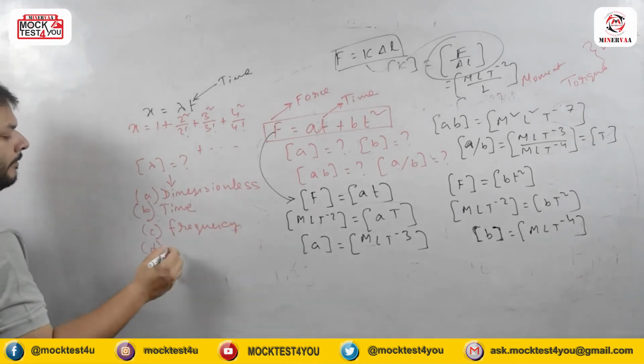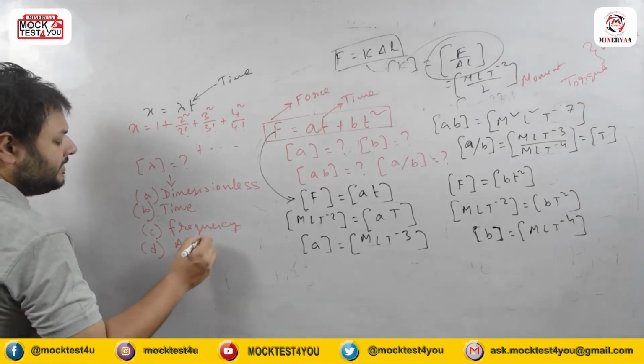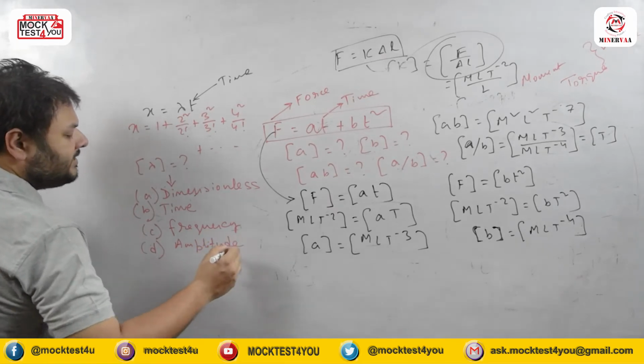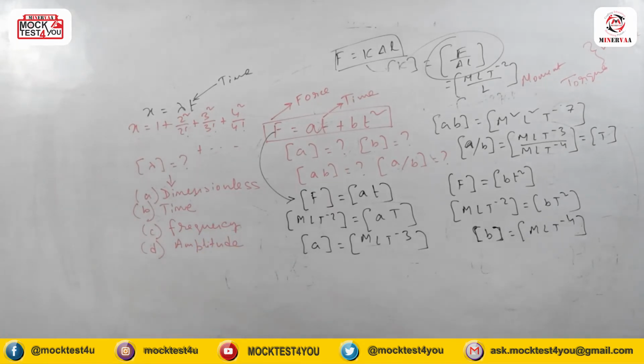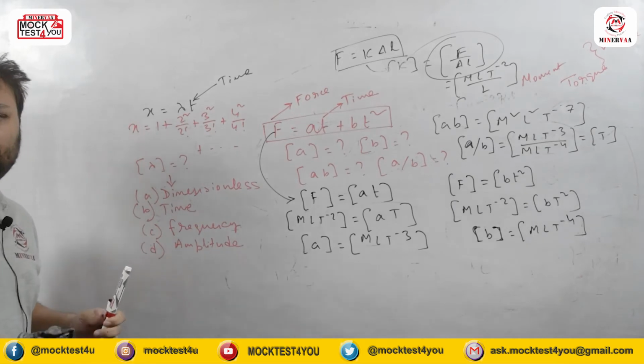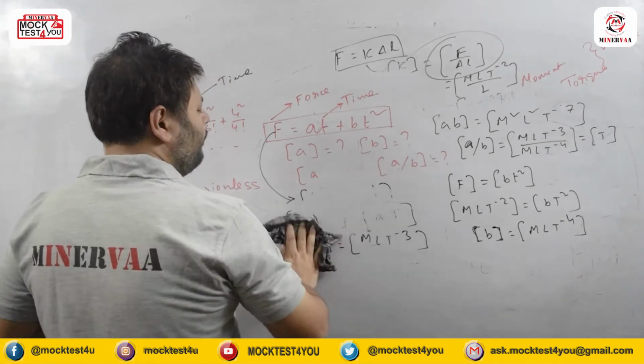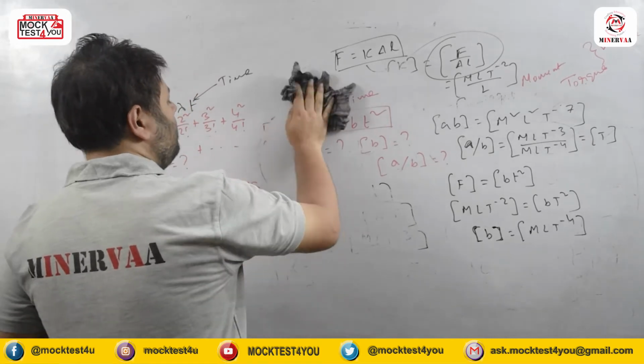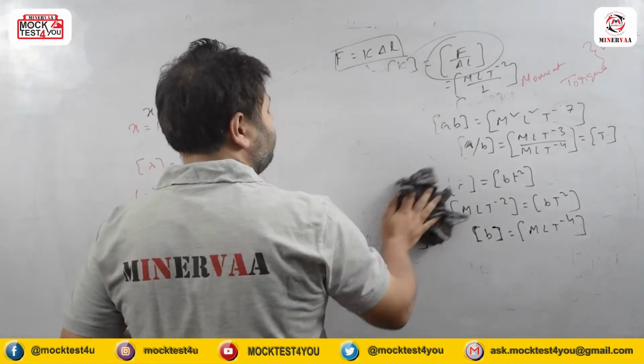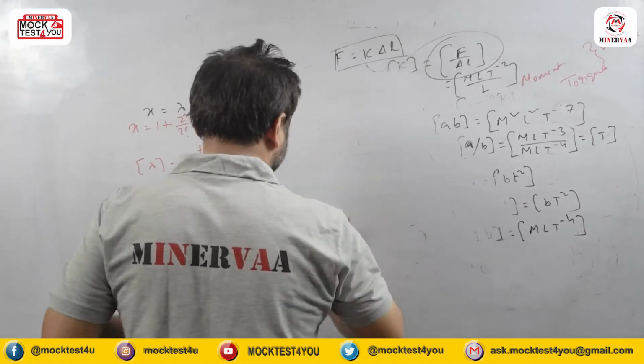And number four, amplitude. You know what amplitude of any waveform is? Amplitude means the maximum displacement of any vibration or of any waveform. So we know about this. Now how can we solve it? It's a very important question for all of us.